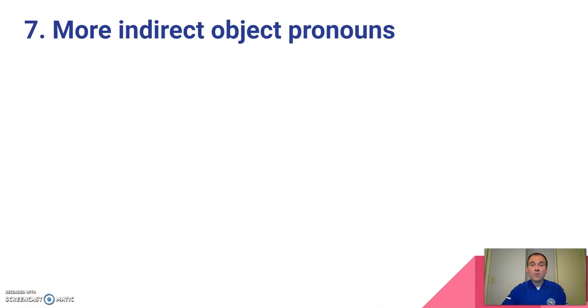So what we're going to talk about and work with for the next several days are more indirect object pronouns. You've learned me gusta and you've learned te gusta. I like and you like. But what if we want to say he likes, she likes, they like, we like? How do we do that?